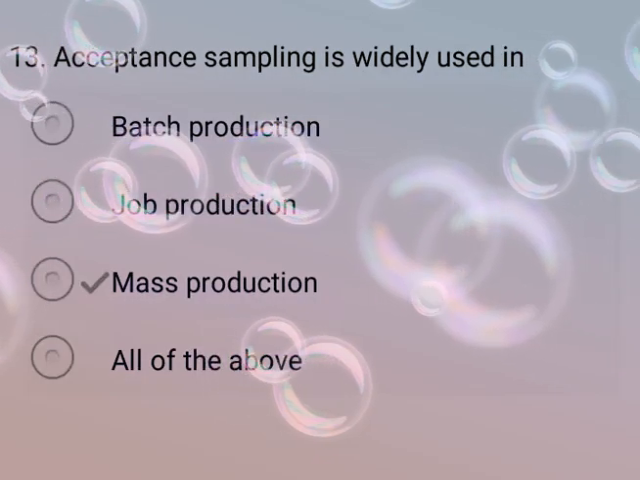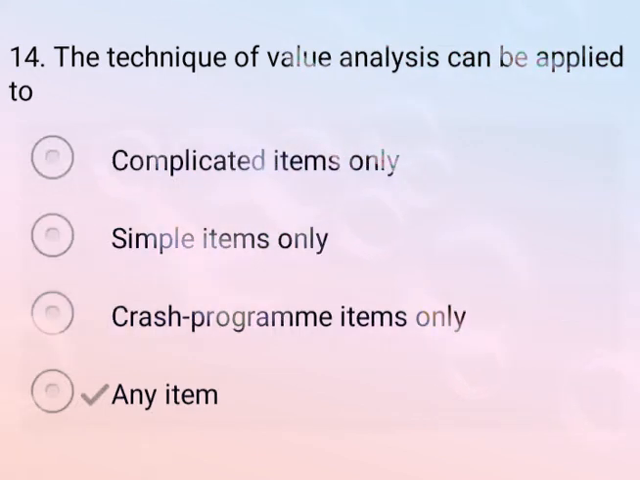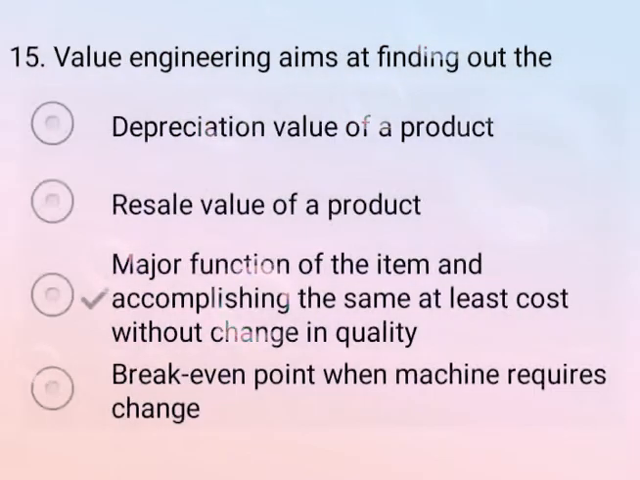Now come to the next question. The technique of value analysis can be applied to. So correct answer is option D, any item. Now come to the next question. Value engineering aims at finding out the. So correct answer for this question is option C, major function of the item and completing the same at least cost without changing the quality. So in the case of value engineering, option C is correct to define the aim of value engineering.